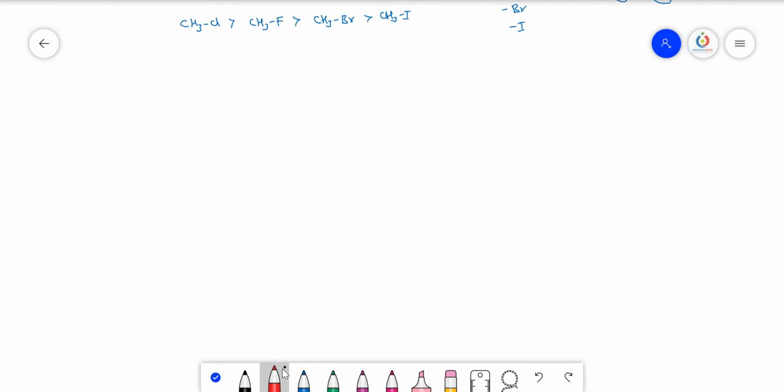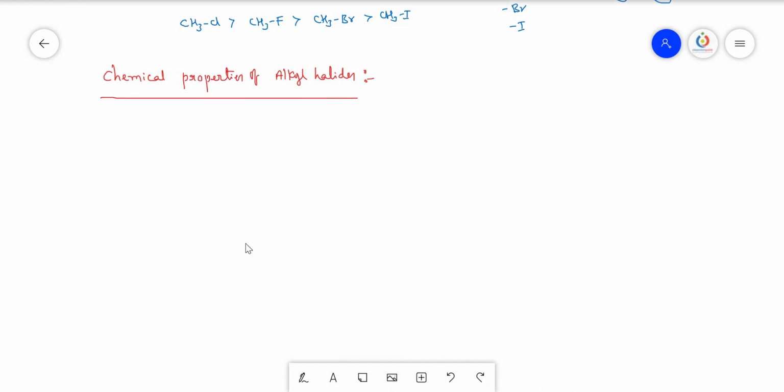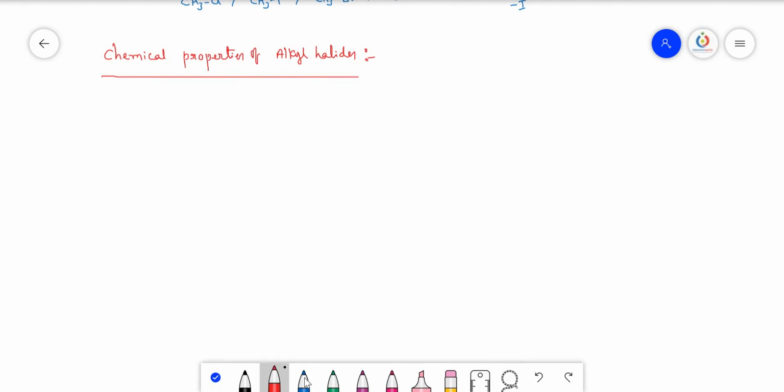Let us see the chemical properties of halides. In this lesson I am discussing only haloalkanes, not the haloarenes. Haloarenes we shall discuss separately in the aromatic compounds. So we know the chemical properties.